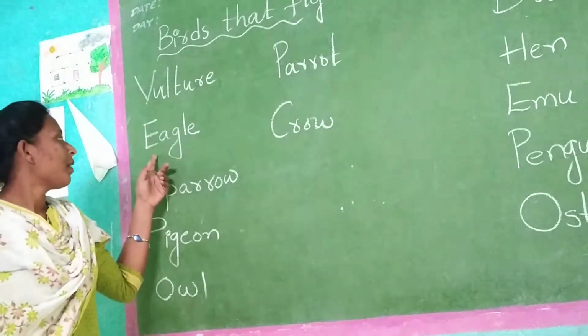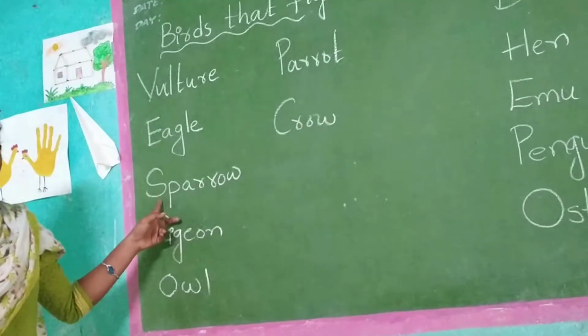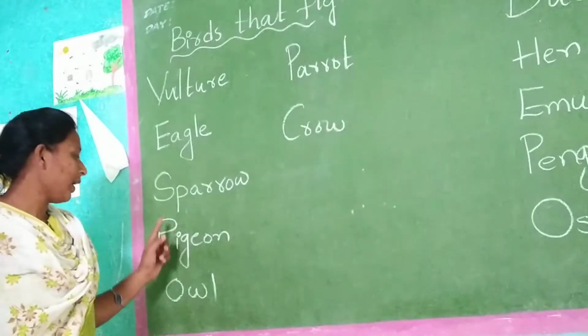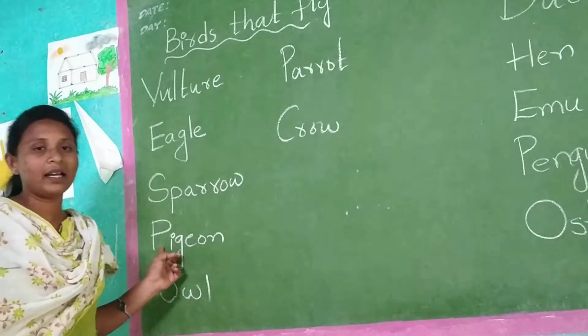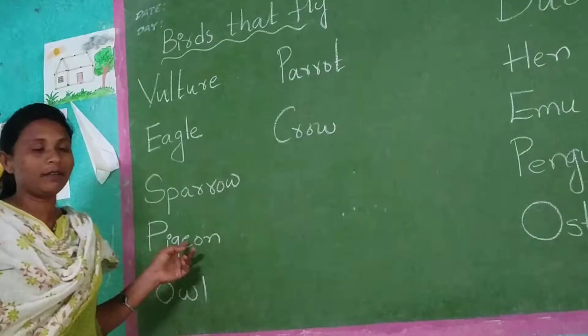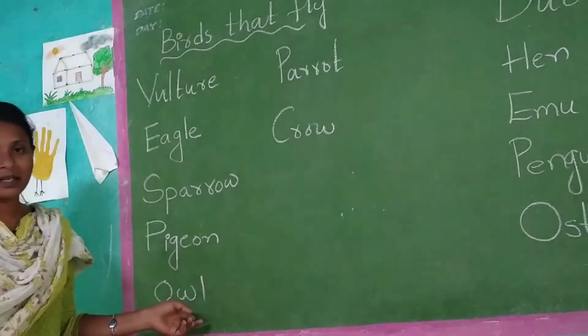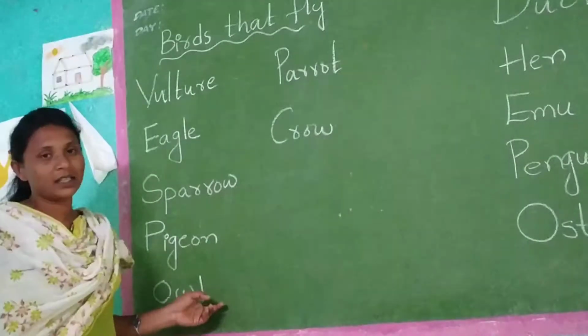Okay? And sparrow. Sparrow is a small bird. And pigeon. Pigeon is a grey bird. Grey color bird. So that's why we say it. Owl. Owl can see only in the night time. It can't see in the daytime.